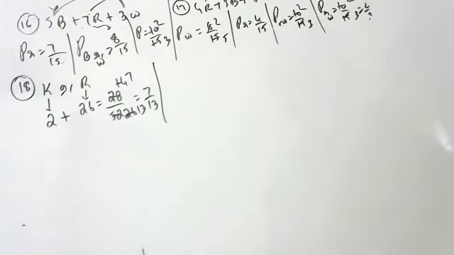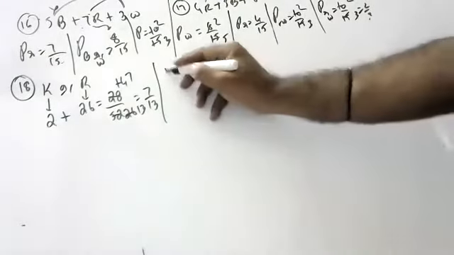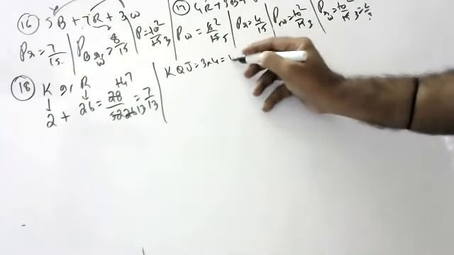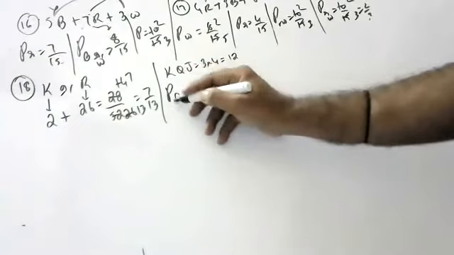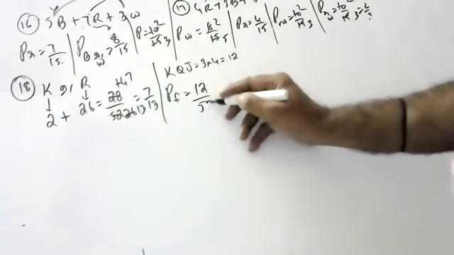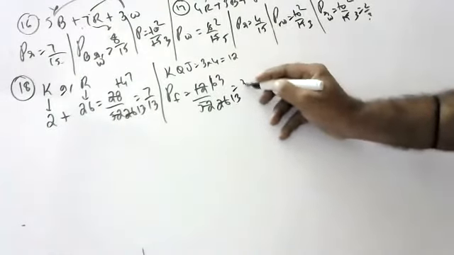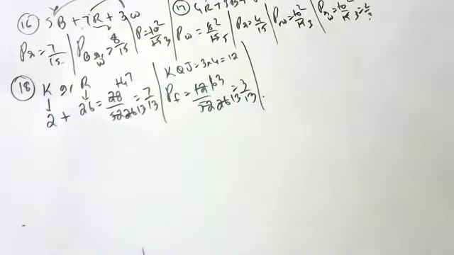Next question. A face card. King, queen, jack are face cards. 3 into 4 suits, so 12. What is the probability of face cards? 12 by 52, that is equal to 3 by 13.